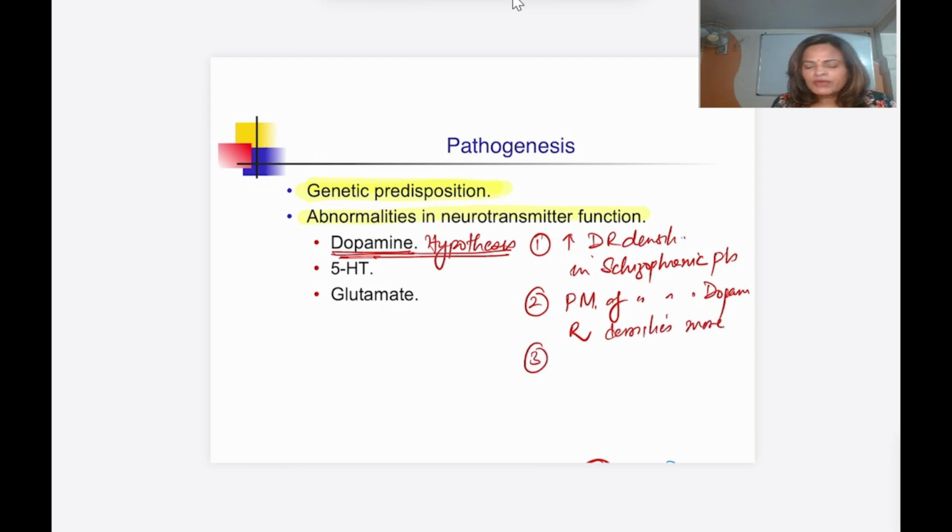Number three, if we give something which is going to increase the level of dopamine, like the dopamine precursor levodopa, or something which causes the release of dopamine like apomorphine, okay? They are going to increase the psychotic symptoms. This is the evidence. Number four, the majority of the antipsychotic drugs act by blocking the D2 receptor as antagonists.